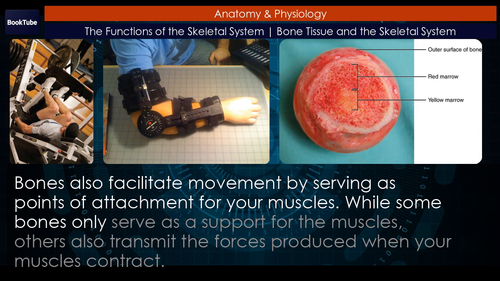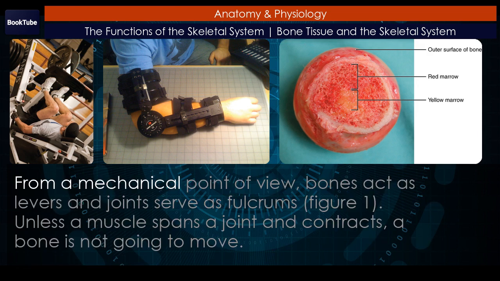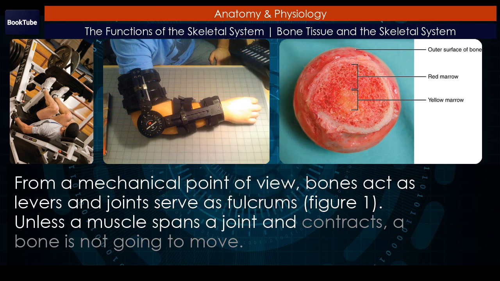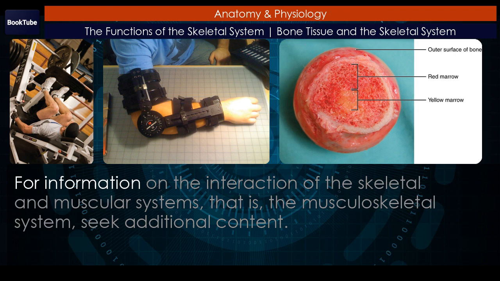While some bones only serve as a support for the muscles, others also transmit the forces produced when your muscles contract. From a mechanical point of view, bones act as levers and joints serve as fulcrums. Figure 1. Unless a muscle spans a joint and contracts, a bone is not going to move. For information on the interaction of the skeletal and muscular systems, that is, the musculoskeletal system, seek additional content.